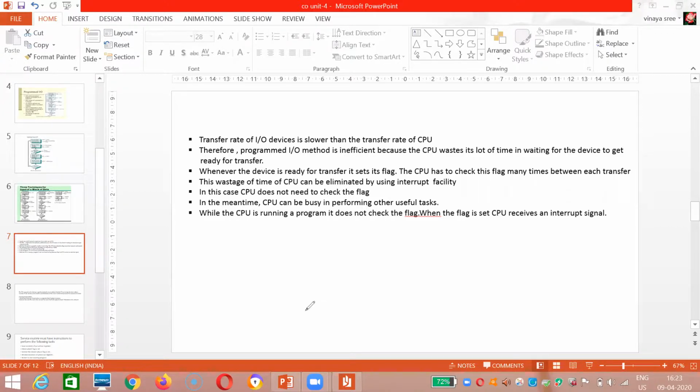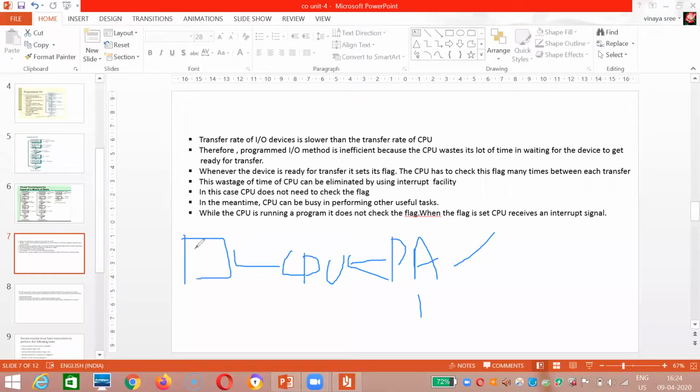Whereas in interrupt initiated IO, once it is ready, the PA will set a flag as 1. After setting 1, once the transfer is completed, it also gives an interrupt to the processor saying that the data is ready. Once the PA says the data is ready, the processor will take the data which is ready and place it inside memory.